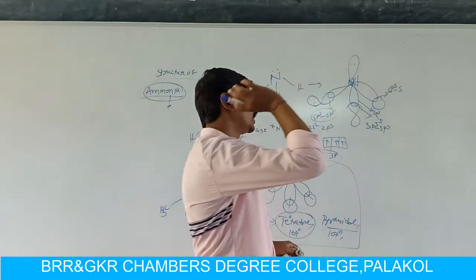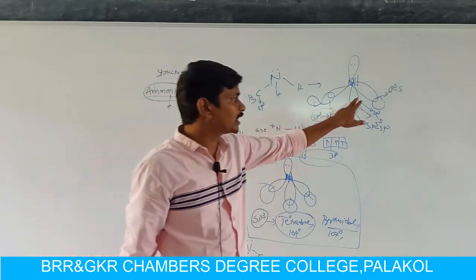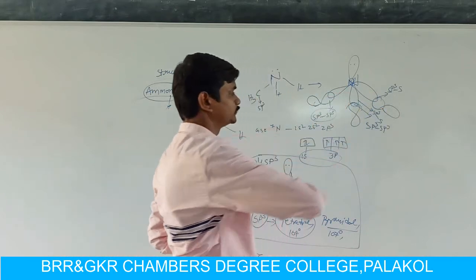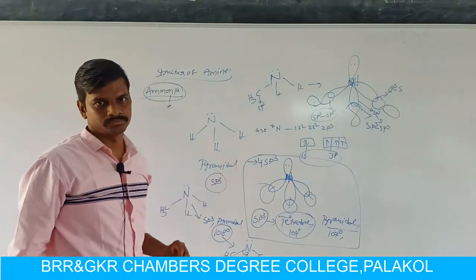In a tertiary amine, the third sp3 hybridized orbital on nitrogen overlaps with another sp3 hybridized orbital of the carbon atom in the alkyl group.